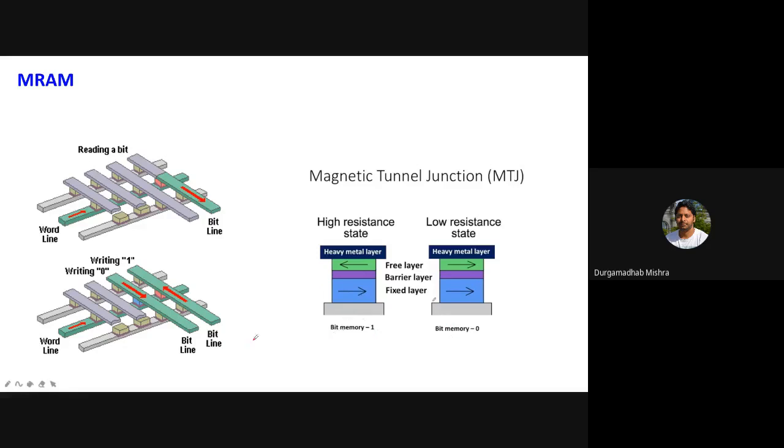If you can create a structure of these alternate bits, you can create this MRAM, magnetic random access memory, which you can read faster, and you don't have all these mechanical components. If you look at your hard disk, for example, you have to rotate your platter, so you have a mechanical rotation. Also you have to move your head, and you have to go precisely to that. So there are a lot of issues there as well, and therefore people are looking at alternate ways to store information. And in the context of magnetic media, it is now these magnetic tunnel junctions.